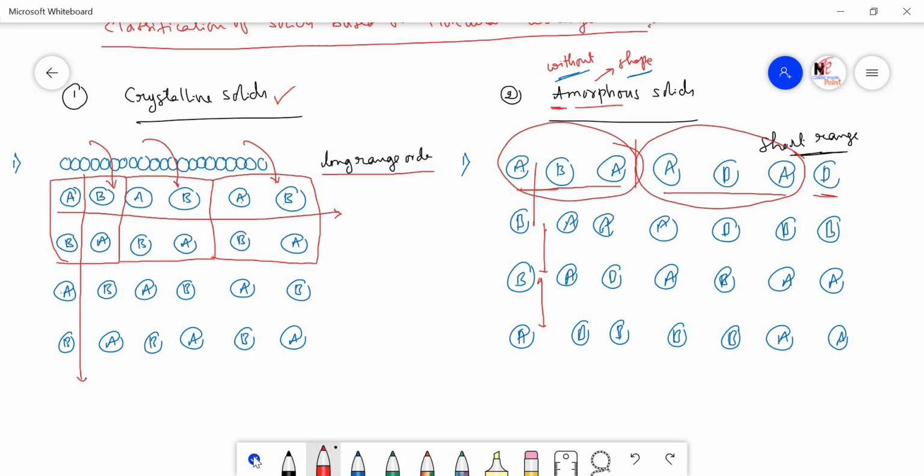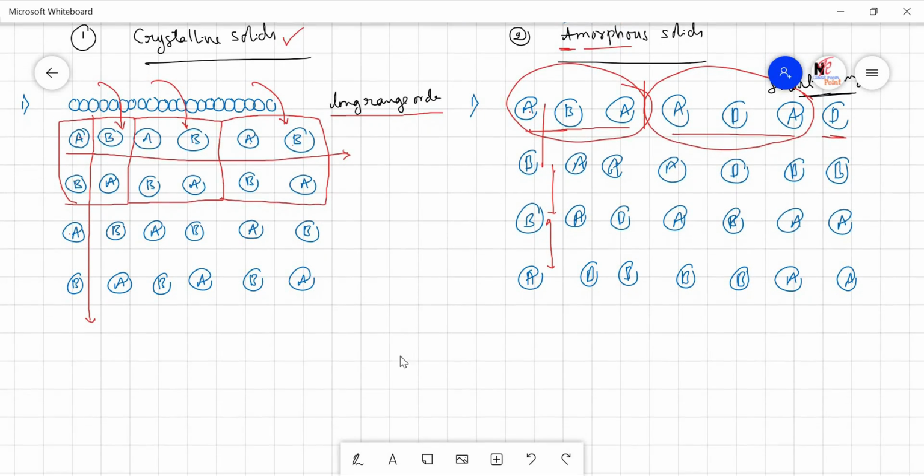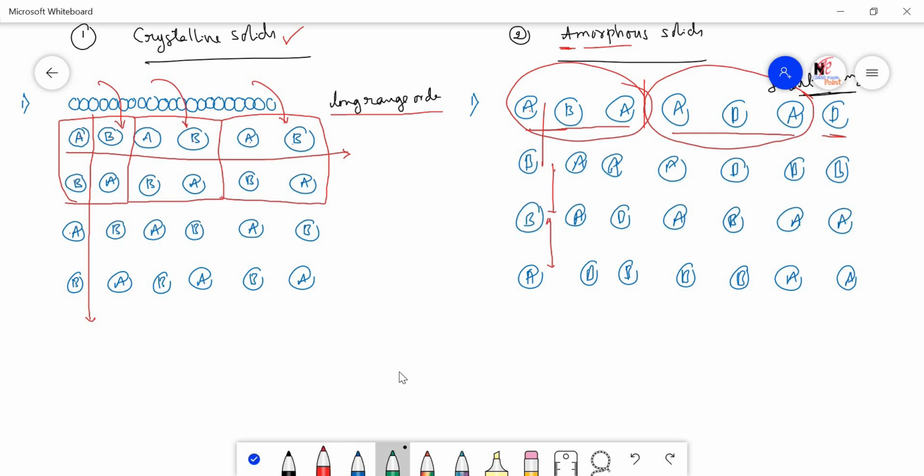Crystalline solids are having the long range order. Then, what are the other consequences of the solids having long range order and short range order? If long range order is there, they maintain the same order till the end of the crystal and throughout the crystal. Because of that, if you want to cut this particular piece, you will get equal sharp edges of the piece. See B, A is there, A, B, so we can easily cut the crystal with a sharp edged knife. After the cutting, you will get the smooth surfaces of the crystal.